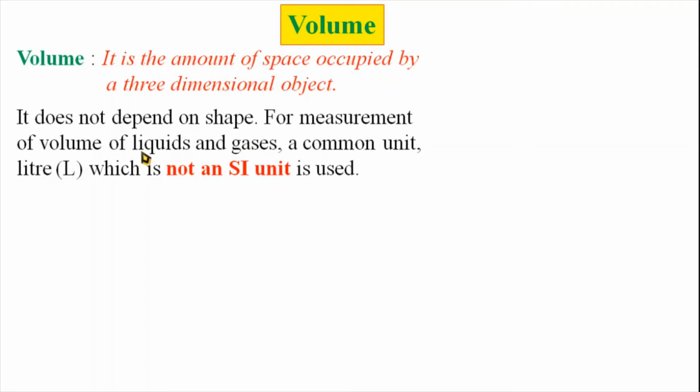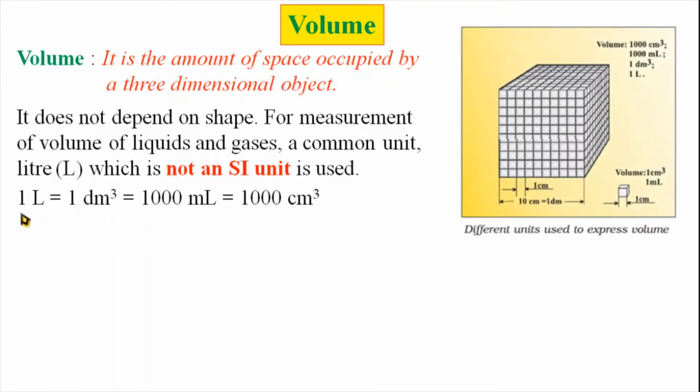For measurement of the volume of liquids and gases, a common unit, the liter, is used, but the liter is not an SI unit. Here 1 liter is equal to 1 decimeter cube, which is equal to 1000 ml, which is equal to 1000 centimeter cube.